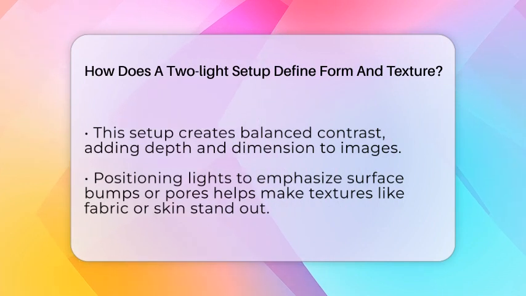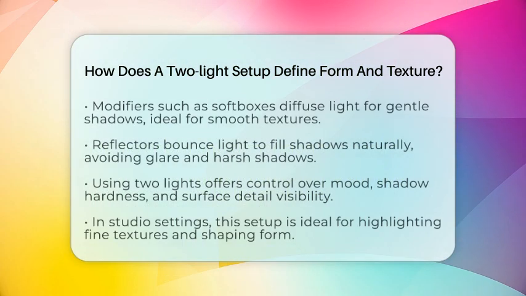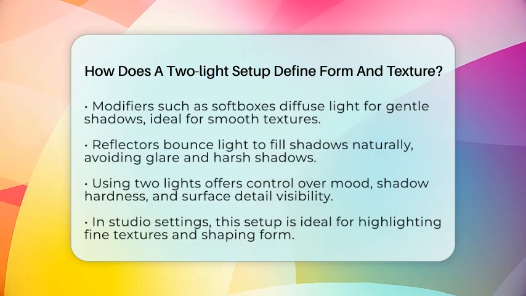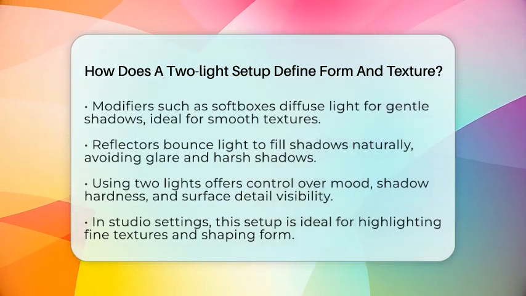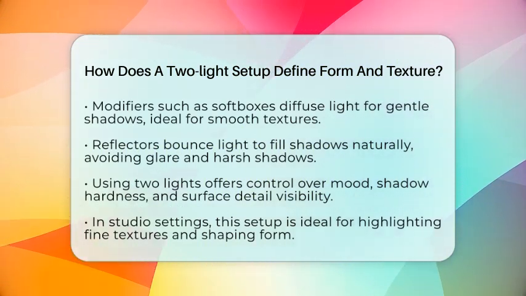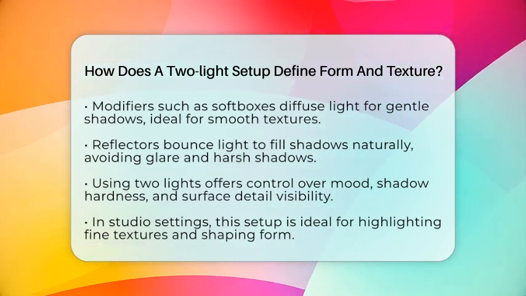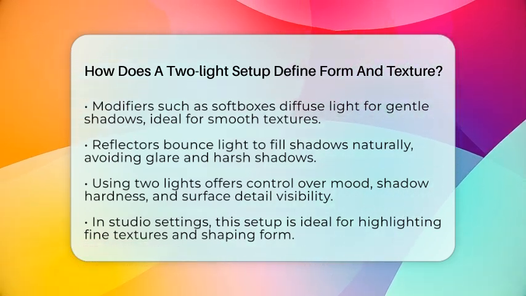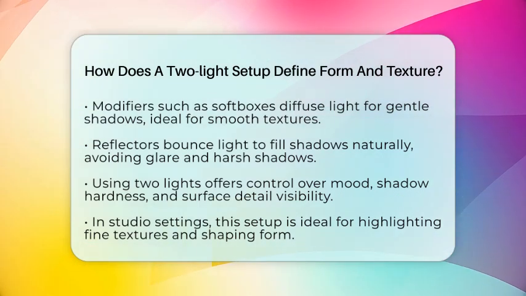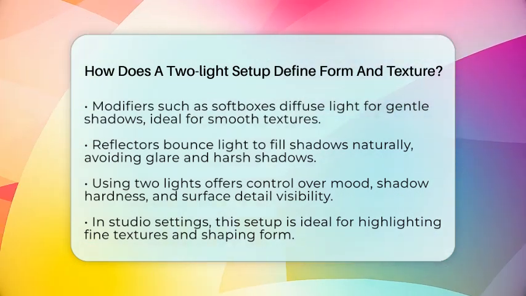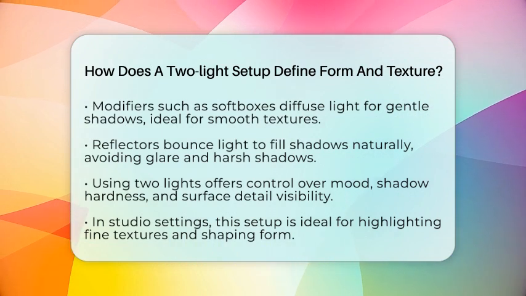You can also use modifiers like softboxes or reflectors with your two lights. Softboxes diffuse the light to create gentle shadows, which is great for smooth textures. Reflectors bounce light back onto the subject to fill shadows naturally. This combination helps you showcase surface qualities without unwanted glare or harsh shadows.